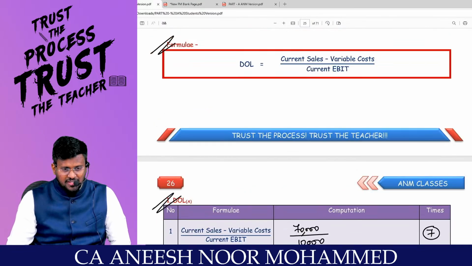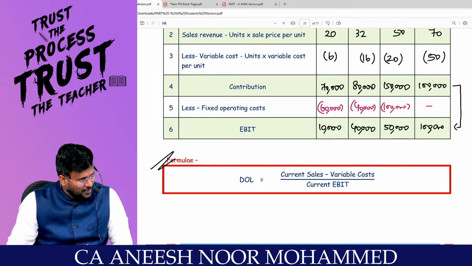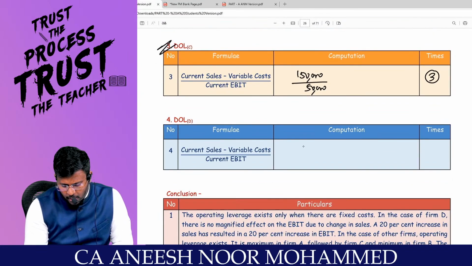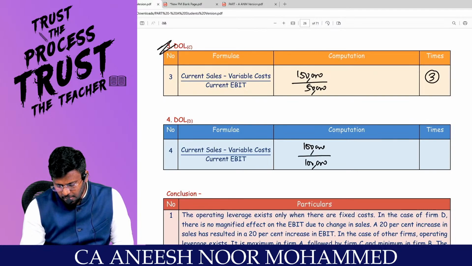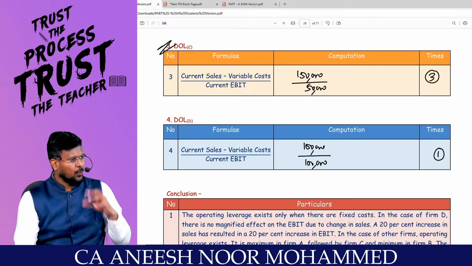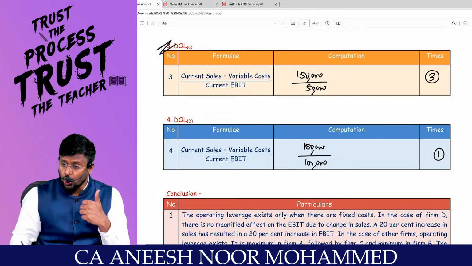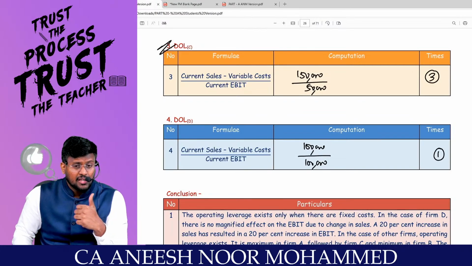Sir, there one person is really enjoying, sir. Company number 4. Contribution divided by EBIT. 1 lakh divided by 1 lakh comes to 1 time. Sir, if it is exactly equal to 1, we are having a lot of interpretation. We can say that there is no fixed cost.